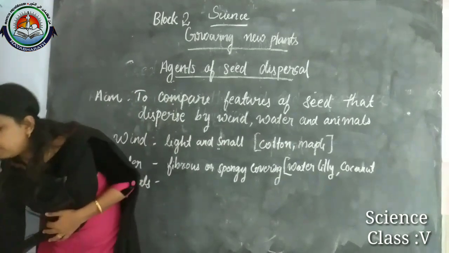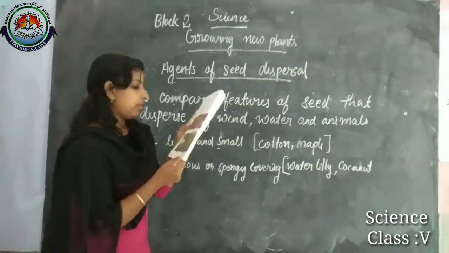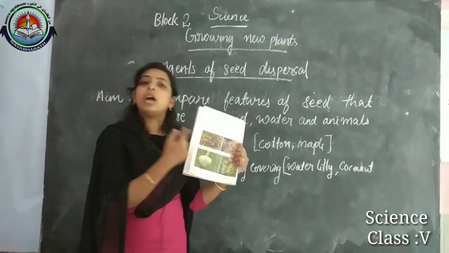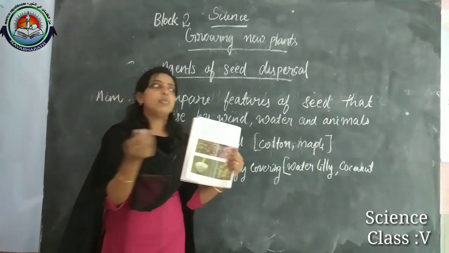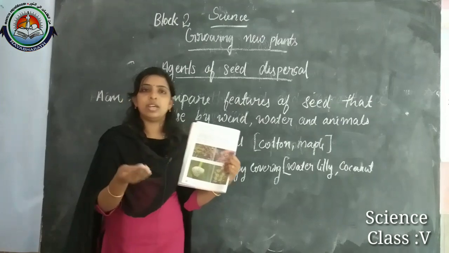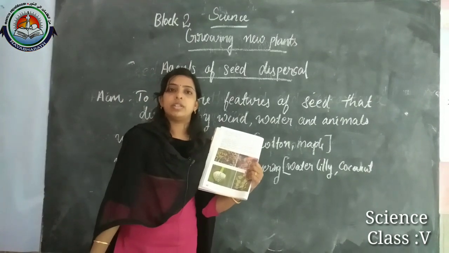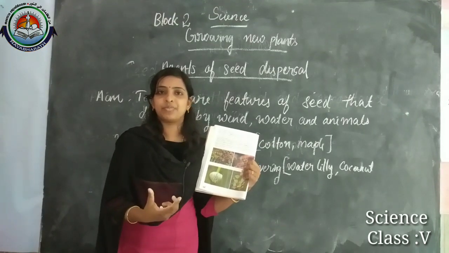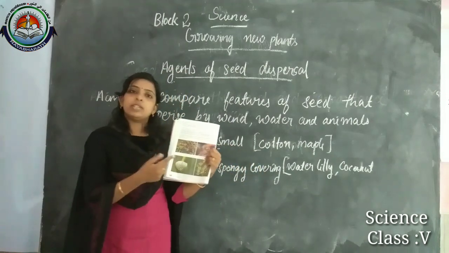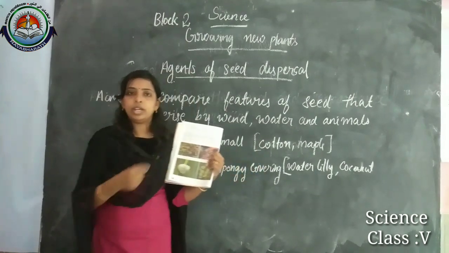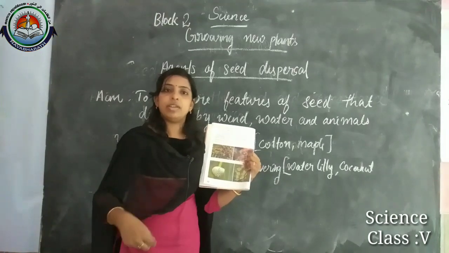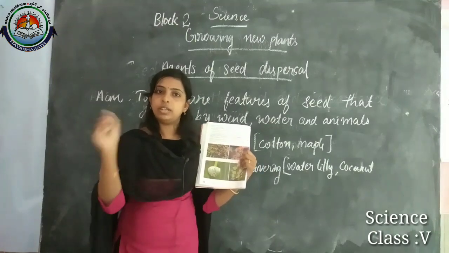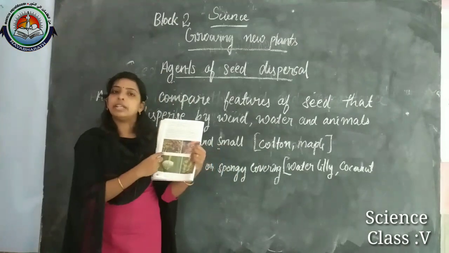Here in your content book, you can see the pictures of seeds with barbs, that means some thorns in it. So it will stick, and in our case, sometimes if we are moving outside in the grassy areas, while moving, something sticks to your dress. Did you feel like that? It will normally stick to the animal body. In our case, it sticks to our clothes, and when we see that something is stuck on our dress, we just take it and throw it out. So that is another way of dispersal.